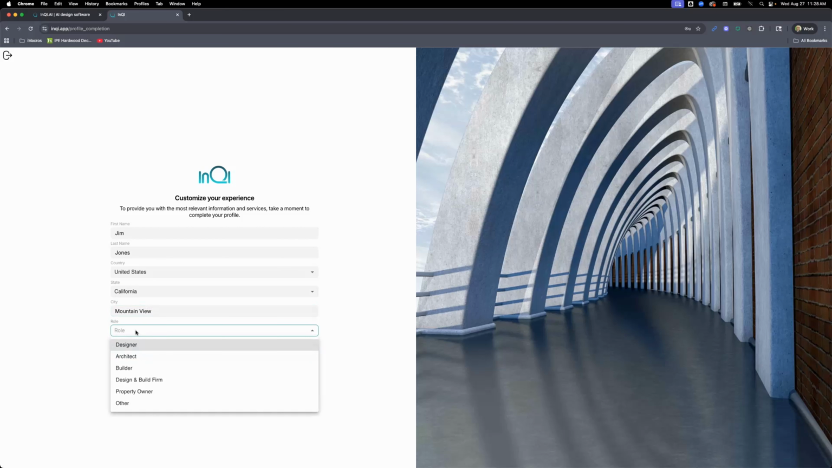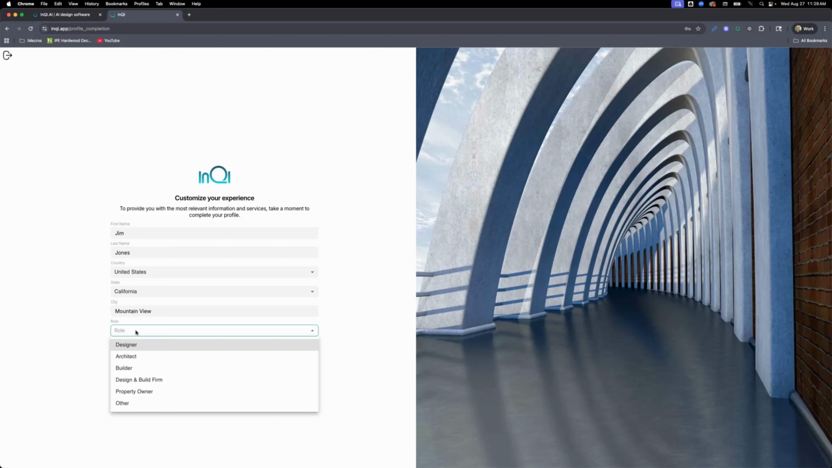The next set of questions are also extremely important. This role sets up the way artificial intelligence will help you. So if you say a designer, it will help you as a designer. If you say an architect, it will set itself to help you as an architect. As a builder, it will set you as a builder. As a design and build firm, it will help you as such, and then the property owner.